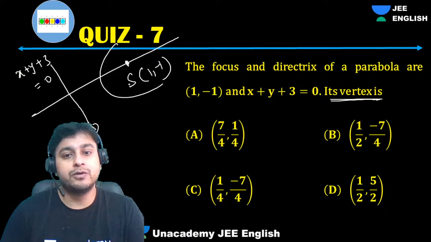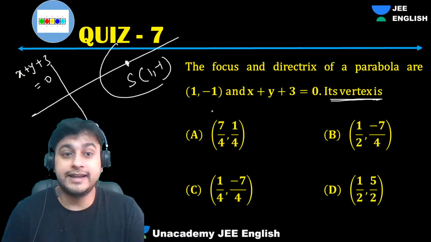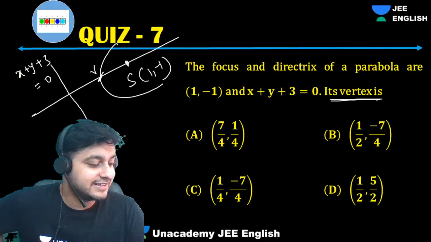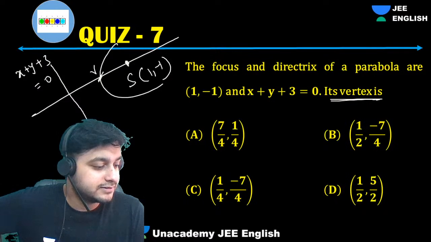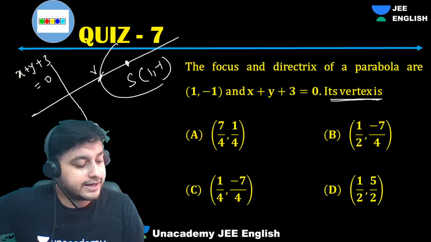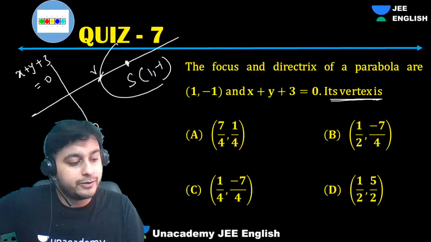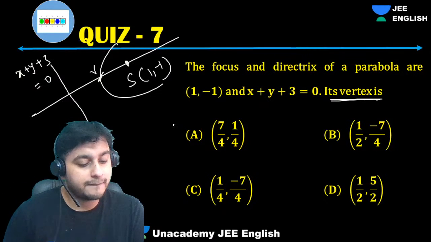So how do you get the focus? Sorry, vertex. Call this as V. How do you get that? Give me the concept. I'll tell you whether that's correct or not. Just tell me the concept. How do you achieve that? Come on.